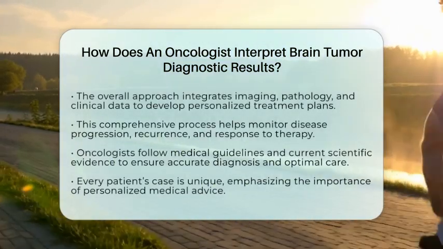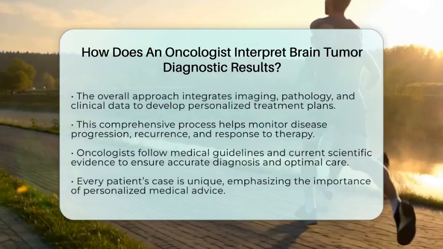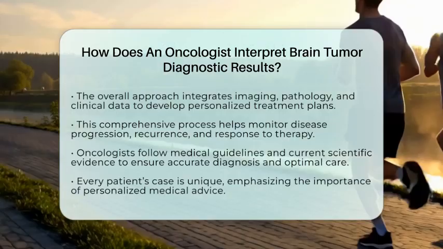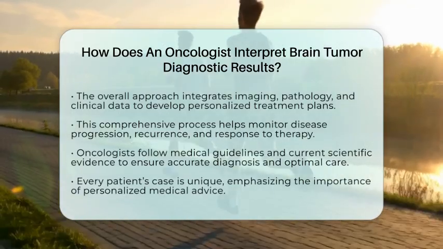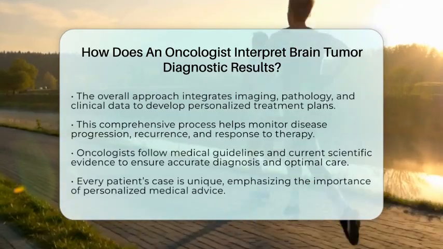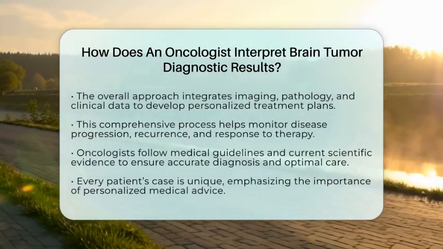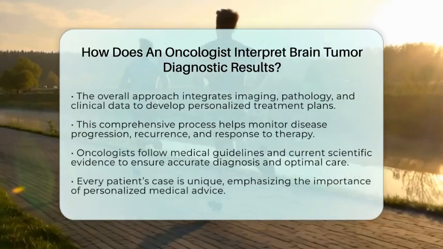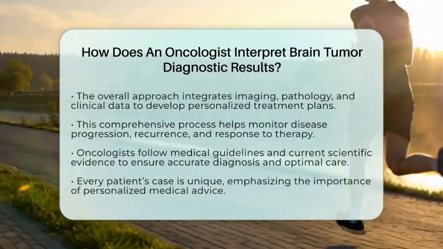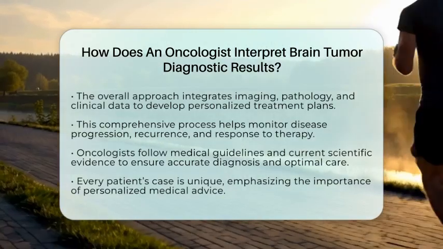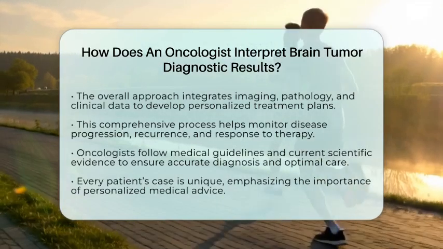In essence, interpreting brain tumor results involves a detailed, multi-step process that integrates advanced imaging, tissue analysis, and clinical insights. This comprehensive approach helps the oncologist develop a personalized treatment plan aimed at controlling the tumor while preserving as much brain function as possible. It also provides vital information about the likely course of the disease and helps monitor for recurrence or response to therapy.